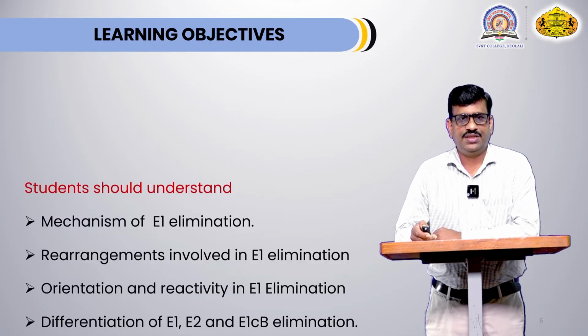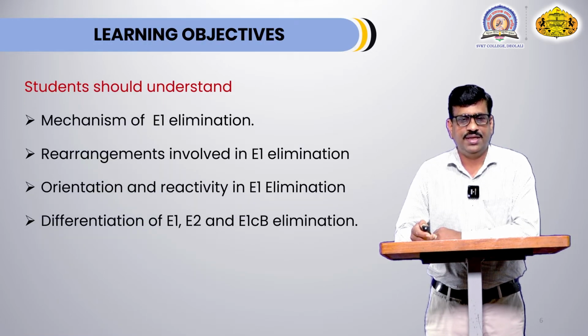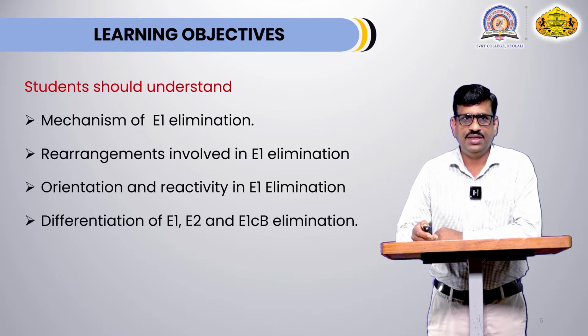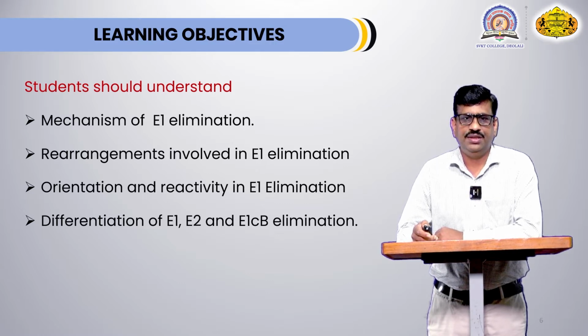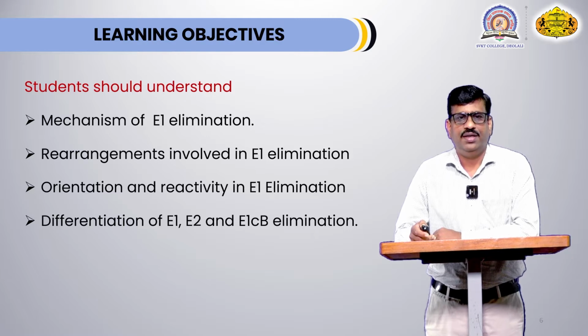At the end of this chapter, students should understand the mechanism of E1 elimination, different rearrangement involved in E1 elimination, orientation and reactivity in E1 elimination, and at the last, students should be able to differentiate E1 elimination, E2 elimination and E1CB elimination from each other.